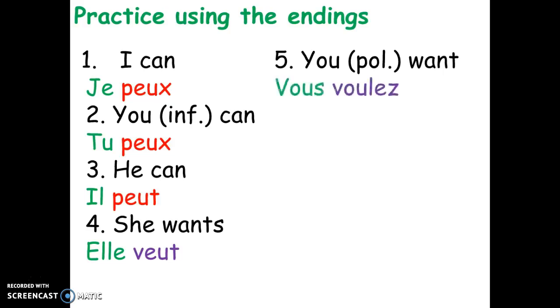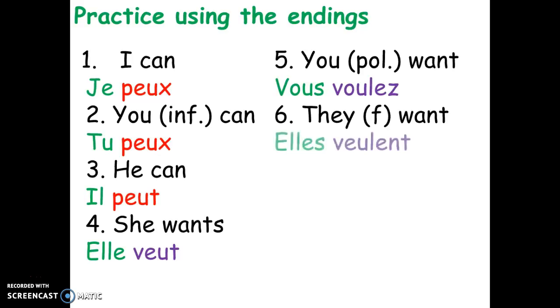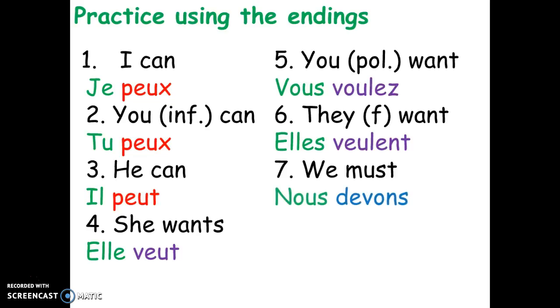Vous voulez. They, female, want. Elles veulent. We must. Nous devons. I must. Je dois. So those are some practice of just the endings of those verbs.